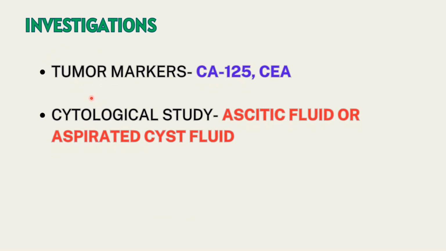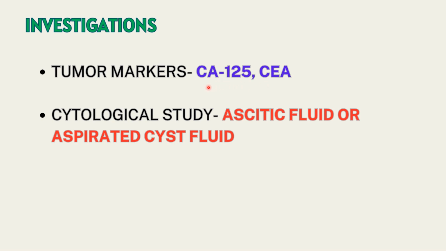Now, other investigations include tumor markers such as CA125 and CEA, that is carcinoembryonic antigen. Again, these tumor markers do not contribute to making a diagnosis. Okay. For example, if CA125 is raised, it does not mean that the woman 100% has ovarian cancer, because it can be raised in abdominal tuberculosis or pelvic endometriosis as well.